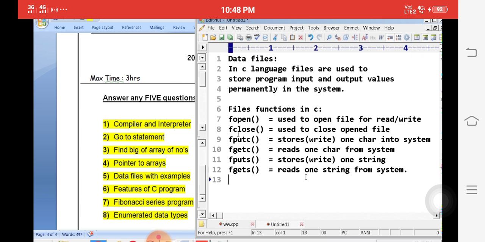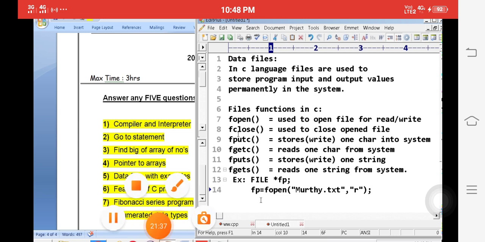Okay. fclose. For example, FILE *fp = fopen("murthy.txt", "r"), comma read mode. Reading means reading purpose. Okay. This is the statement we use for the file function, the fopen function. Okay. The data files question is very important for the public examination.